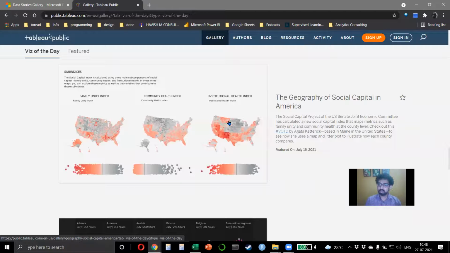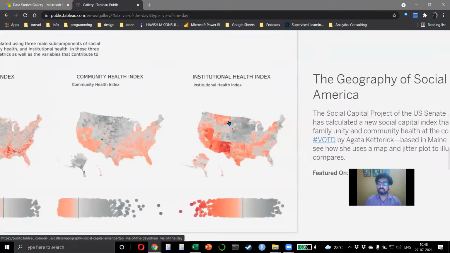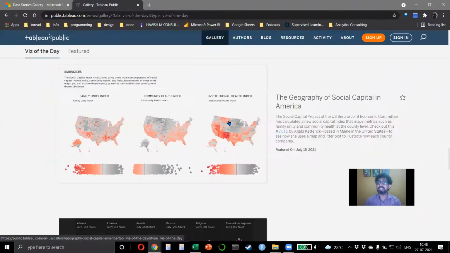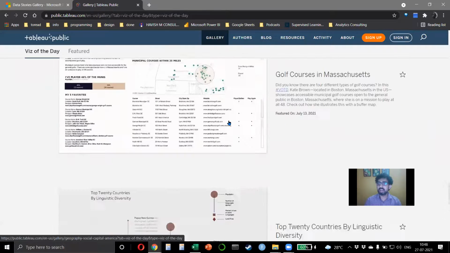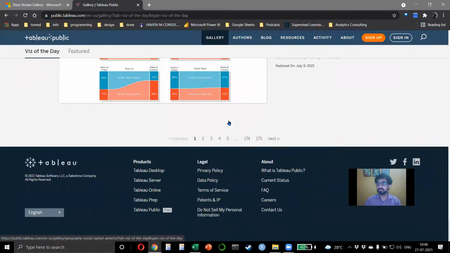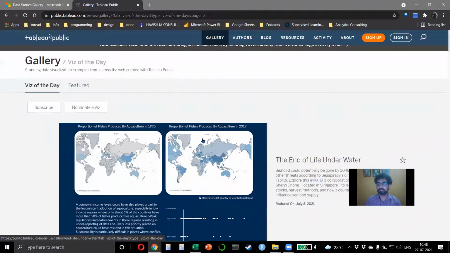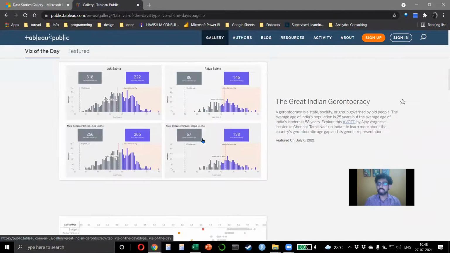I've already taught you how to make 3 different maps on Tableau. Remember, that's the first example we did. Just see how nice this looks. I'm not saying that you will know how to create it exactly, but at least it's an idea that you're getting, right? How to do all this. And you'll find hundreds of dashboards available. Even this one is nice.